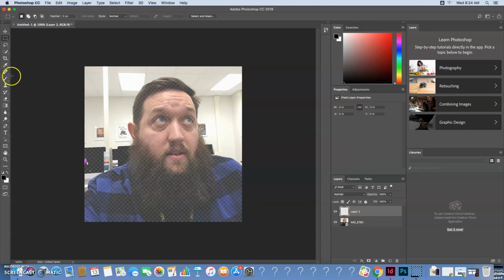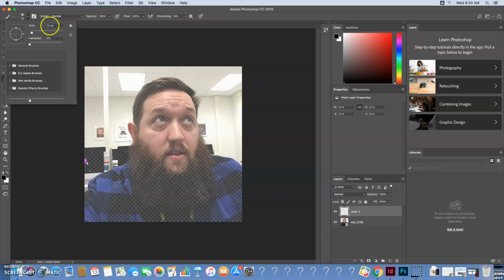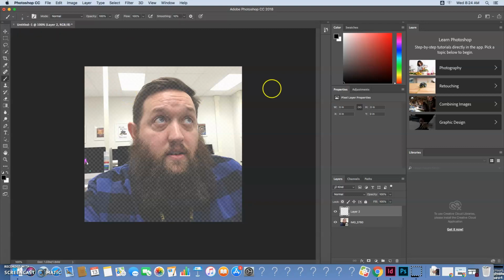And on layer 2, I'm going to come grab a paintbrush. Now don't grab the pencil tool. A lot of students try to use the pencil tool. It doesn't come out as smooth. It doesn't look good. I'm going to grab the paintbrush and I'm going to go here. We have set the size that we want. So don't use any other size because we want these all to look similar to 3px, 3 points. Okay, so I've got a 3-point line.